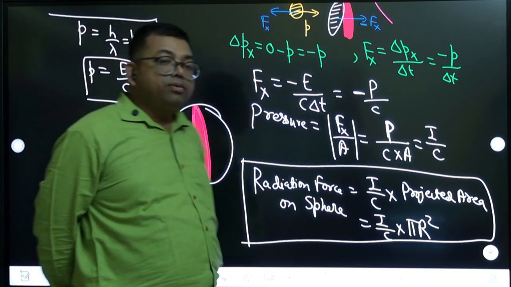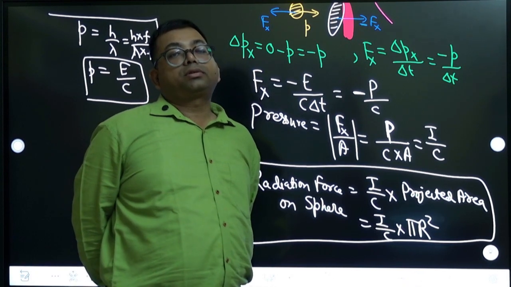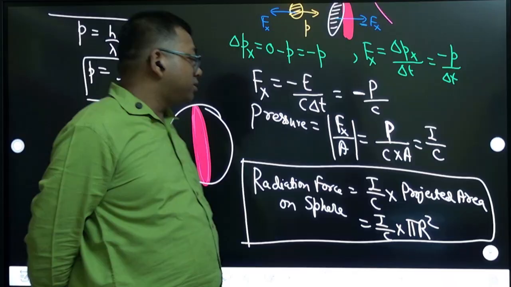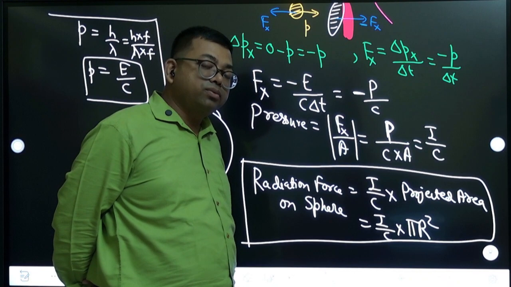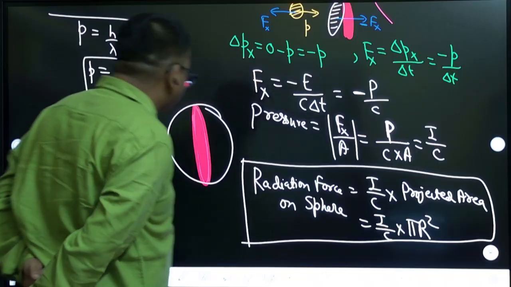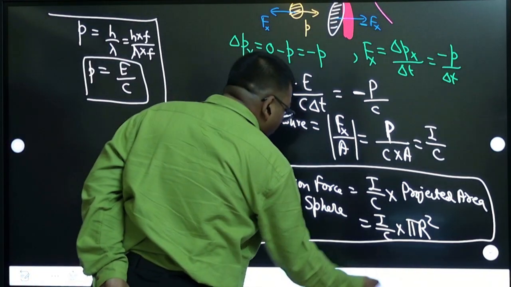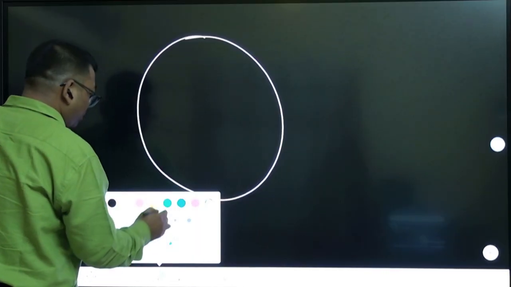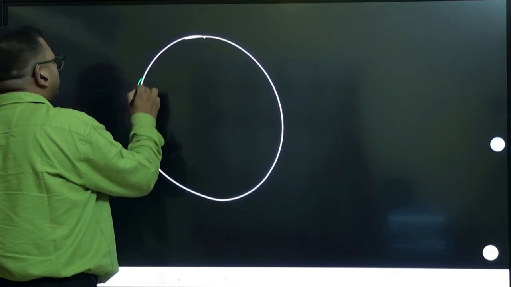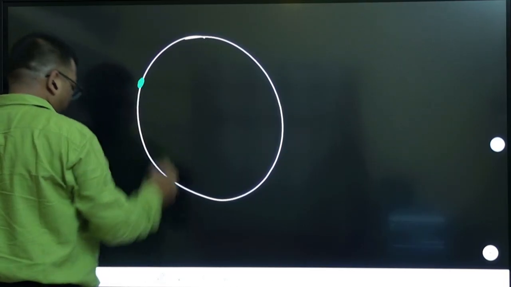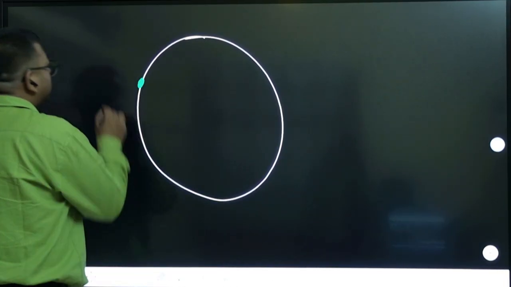Remember this formula is when purely absorbing. Purely absorbing, this is the formula I by C into pi r square. But now suppose it is purely reflecting, so a little bit you have to go inside the calculation and do it like this. Here you will be taking area like this,